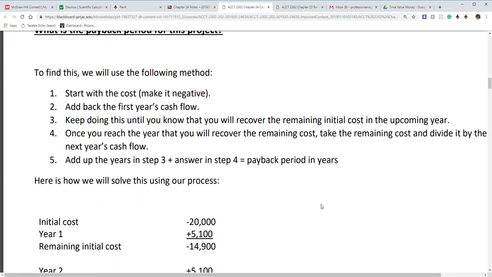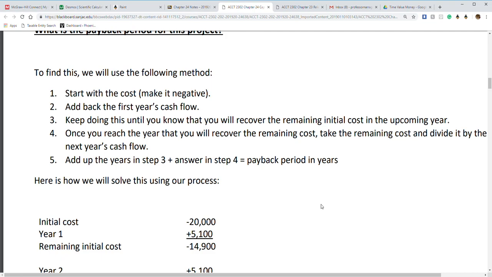So how do we do this? We're going to follow this 5-step program again. 5 steps, just 5, not 4, not 6, 5. All right. So to do this, first you have to start with the cost. And it's always going to be negative because it's again an outward cash flow. Then we're going to add back the first year's cash flow.